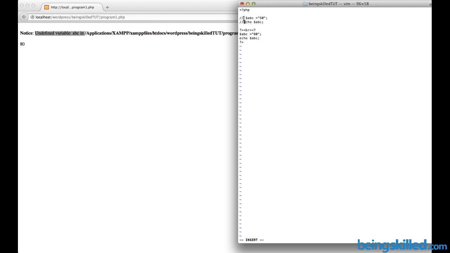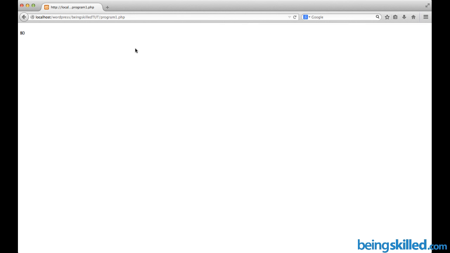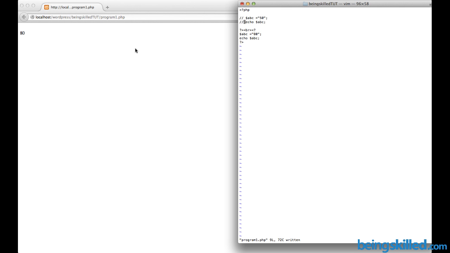Now if we comment this one as well, then we won't be seeing any error because these two lines will be ignored by the interpreter. Let's see. Yeah, it's not even considered by the interpreter. Now we will understand what multi-line comments are. Also keep in mind that whenever you are commenting out, it has to be within the PHP tags, else it won't work.